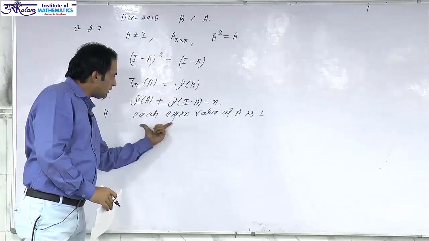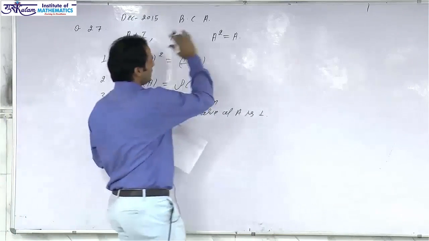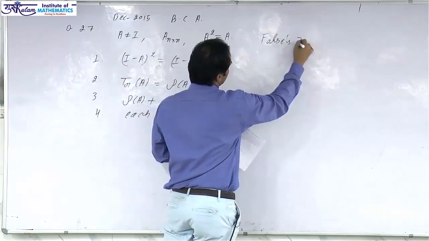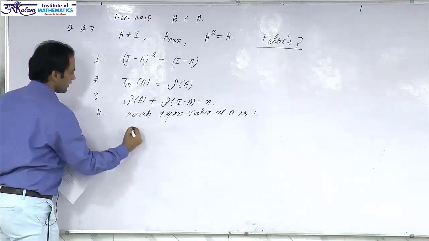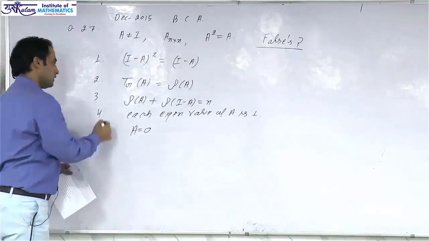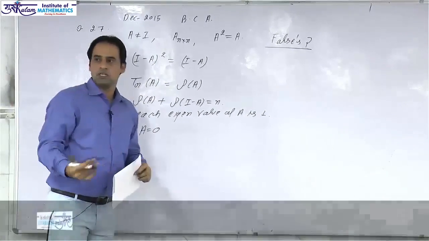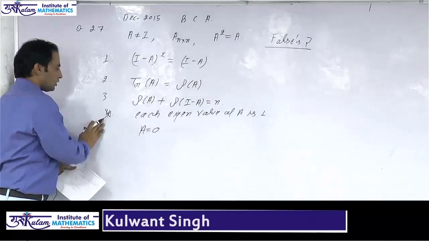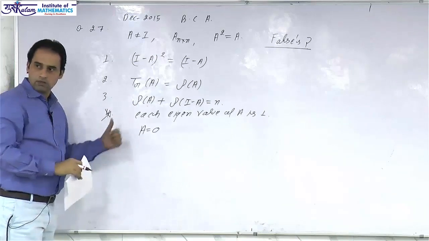You can directly discard the fourth option. The question is which of the following statements is false, so you have to choose the false statement. You can directly see that the fourth statement is false. Take A as a 0 matrix, then all eigenvalues are 0, so the fourth option is directly incorrect. This is question number 27 of section B and it must be a single correct question. So the fourth answer is correct, and the first, second and third are true statements.